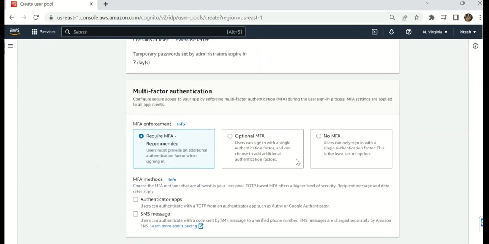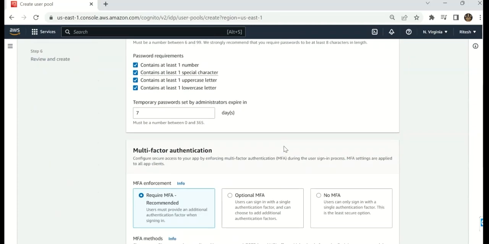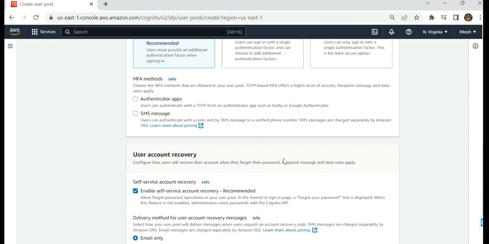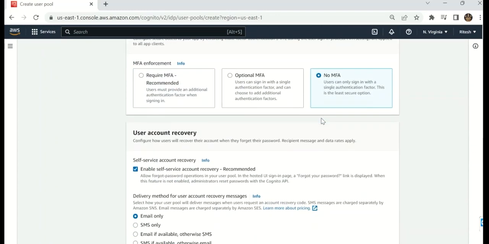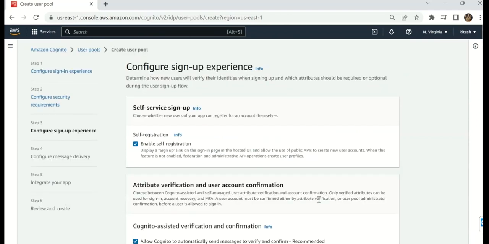This is the configuration of the security environment, where we set the requirements, like which requirements you want your password to contain. Personally, I have used lowercase. Now I have not required any MFA over here. This is multi-factor authentication.